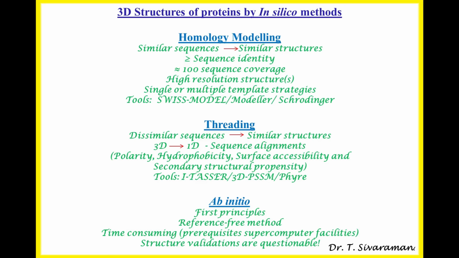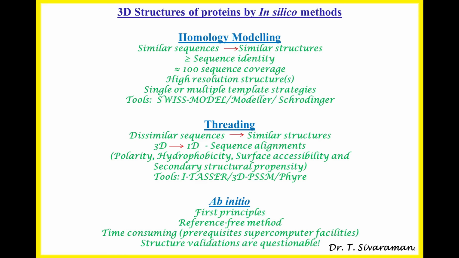The three-dimensional structures of proteins can also be predicted by three popular bioinformatic tools. The three popular bioinformatic tools are homology modeling, threading, and ab initio. Homology modeling and threading are template-based methods. Ab initio is a template-free method.